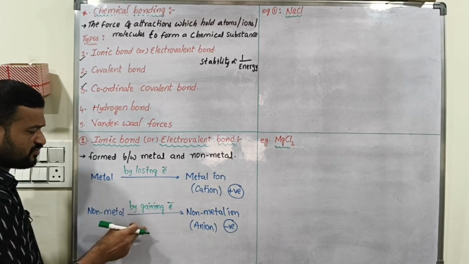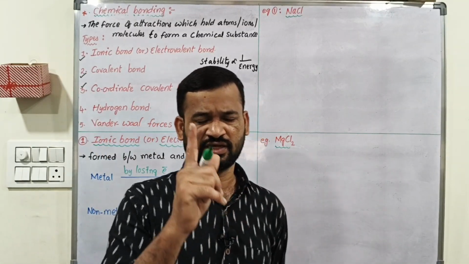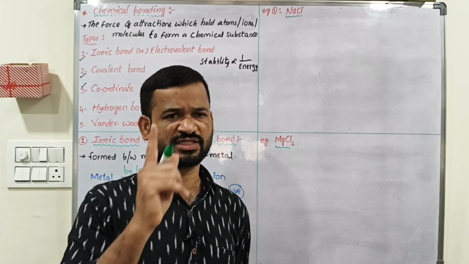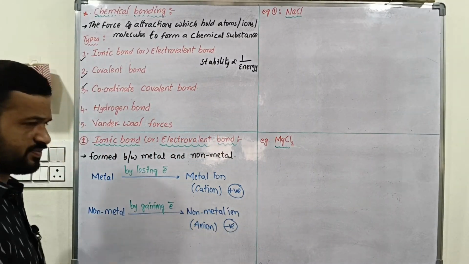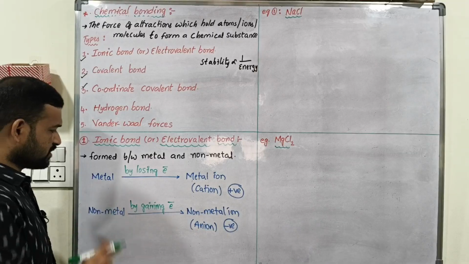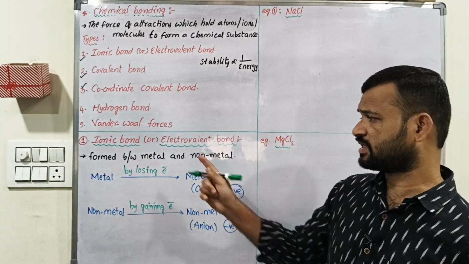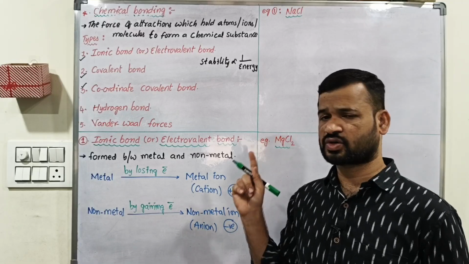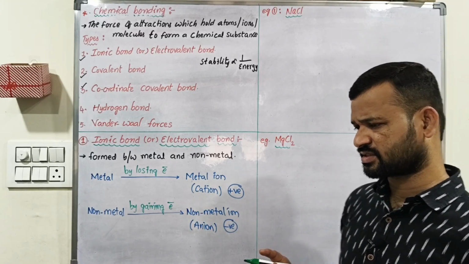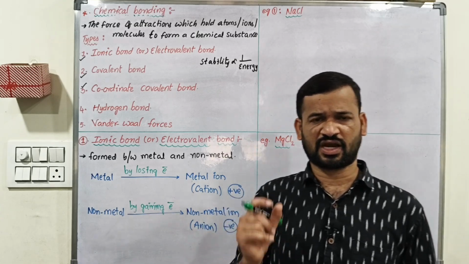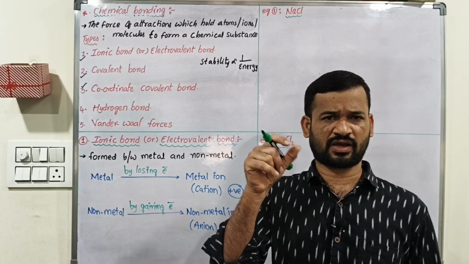So what is the purpose of losing and gaining of electrons? Only one concept, that is getting stability, the stable electronic configuration of the nearest noble gas elements. So between metal and non-metal, what type of bond will be formed? That is ionic bond or electrovalent bond. In the exam they will ask in objective questions to identify the ionic compound.